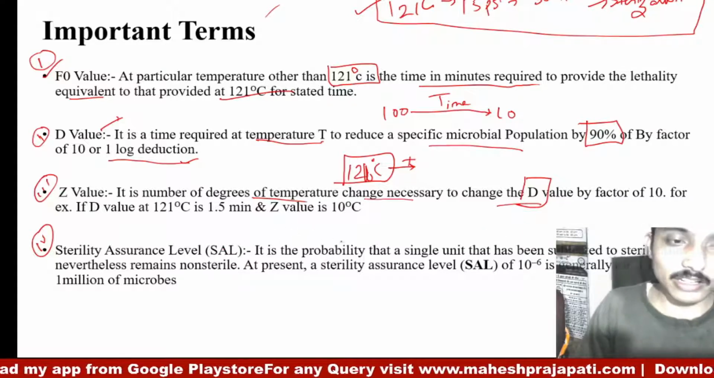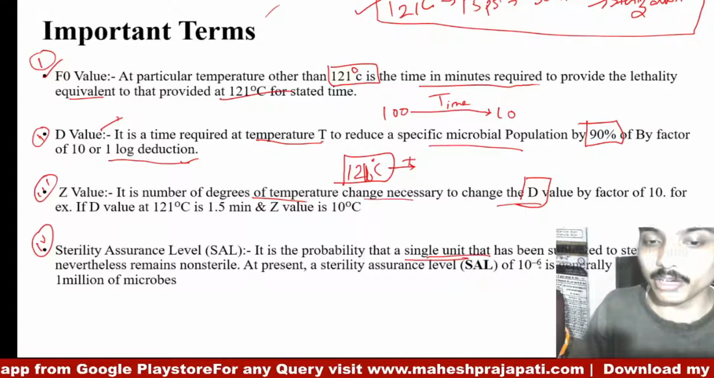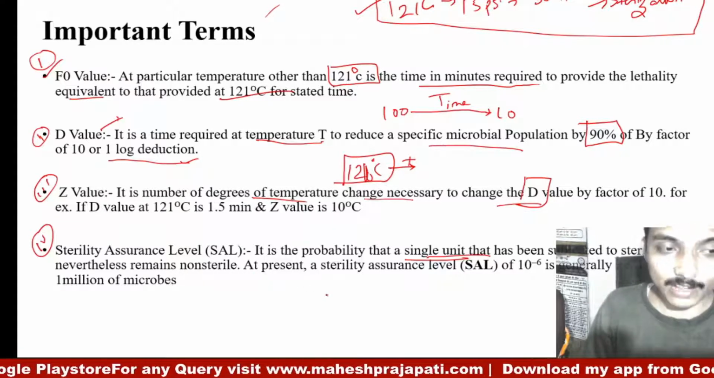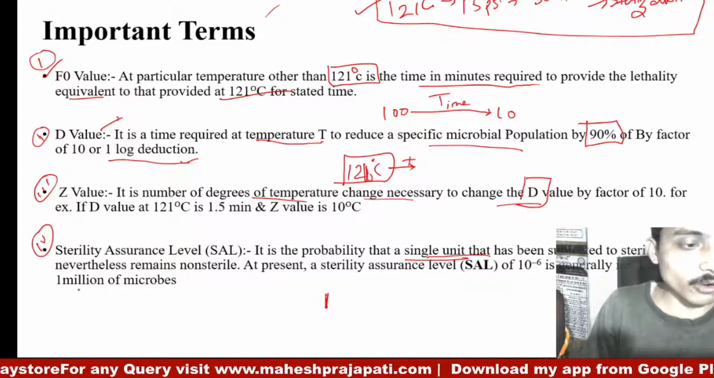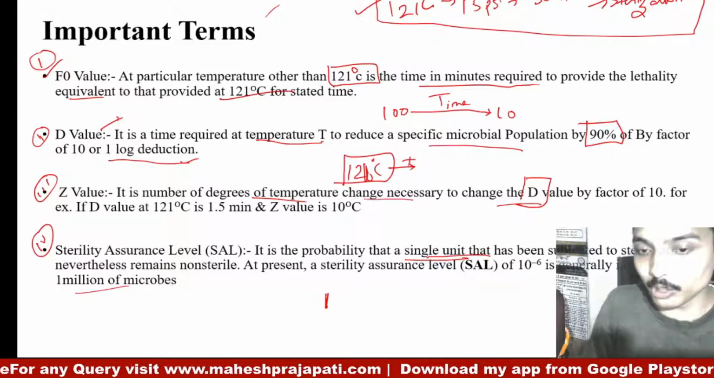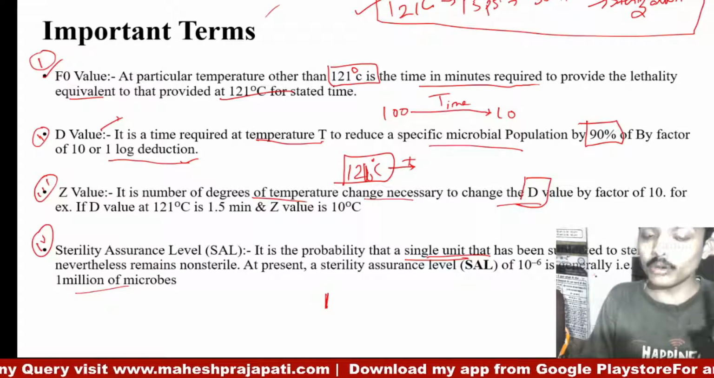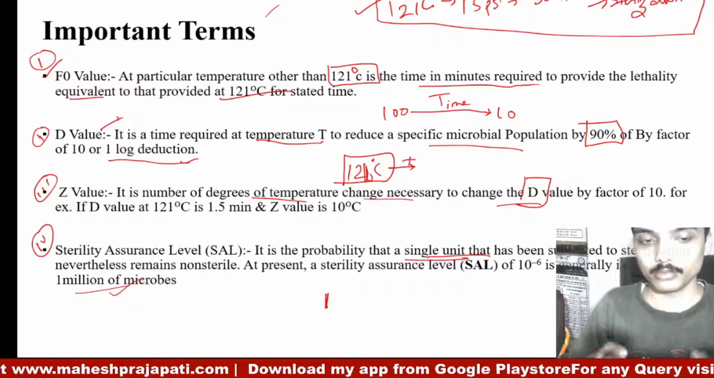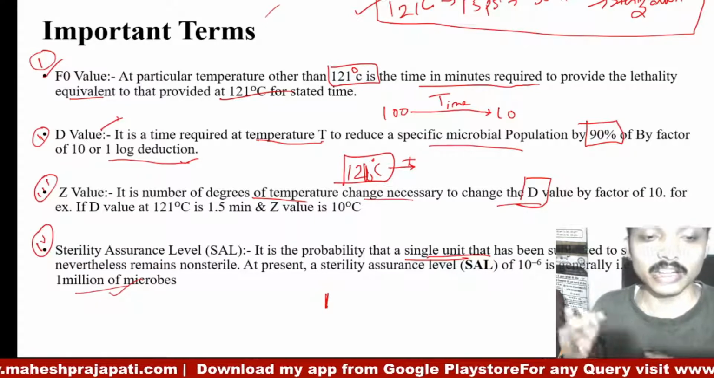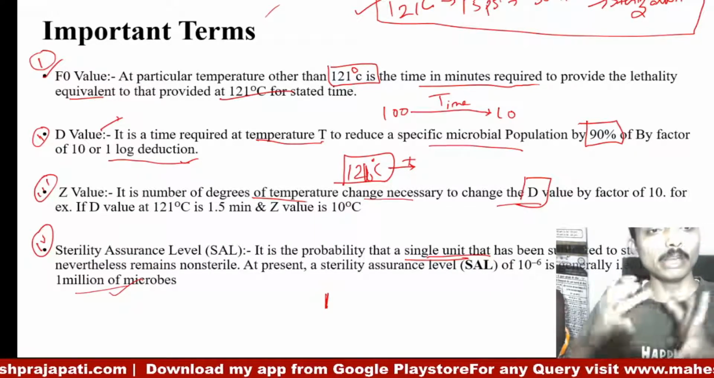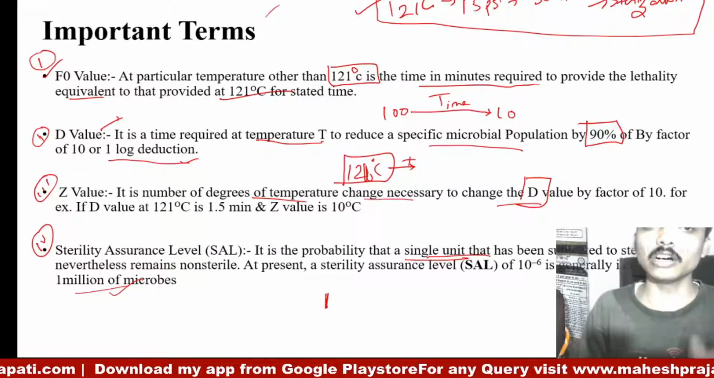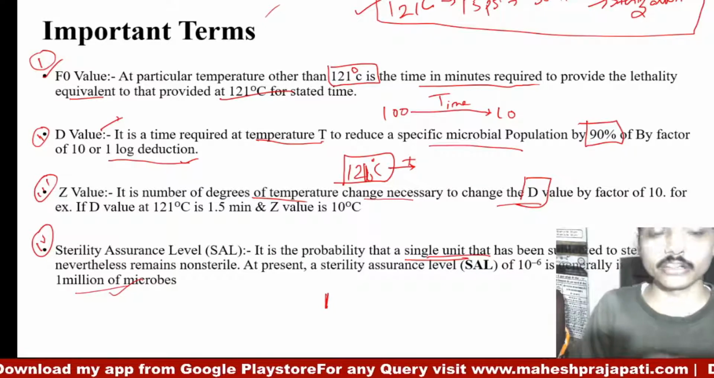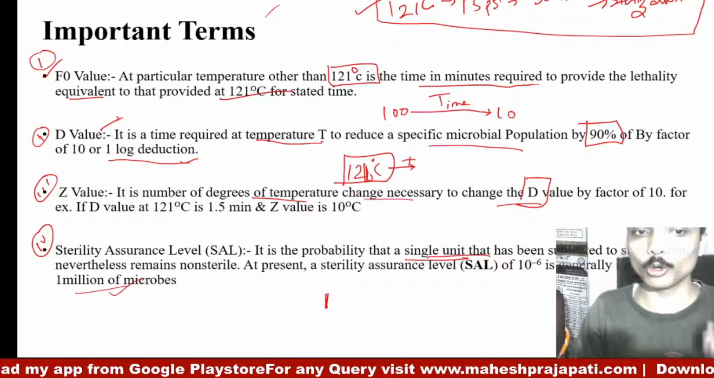Sterility assurance level is the probability of a single unit being subjected to sterilization nevertheless remaining non-sterile. For example, in 1 million microbes, the probability of getting 1 viable cell in 1 million microbes is known as sterility assurance level. So these are some important terms associated with the autoclave: F0 value, D value, Z value, and sterility assurance level. These are the most important terminologies.